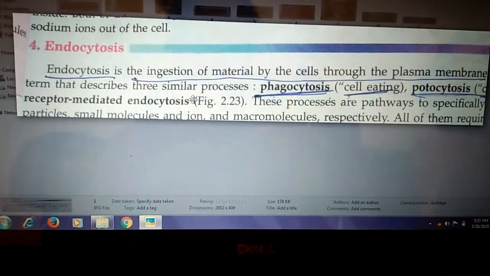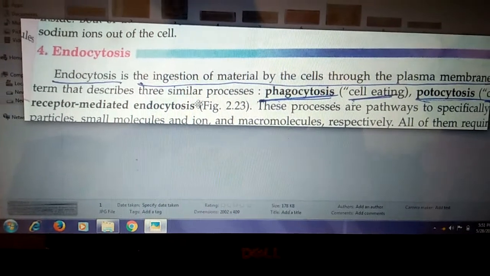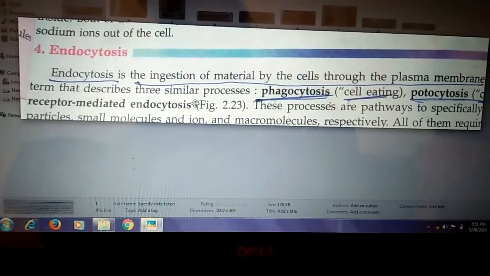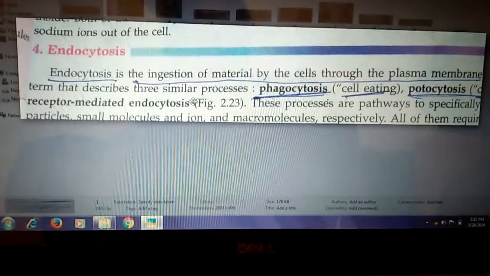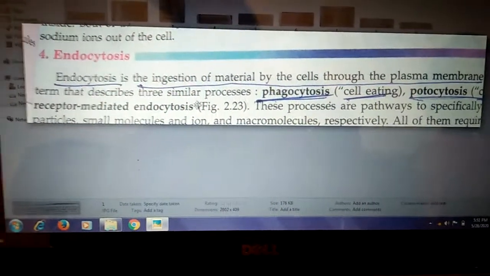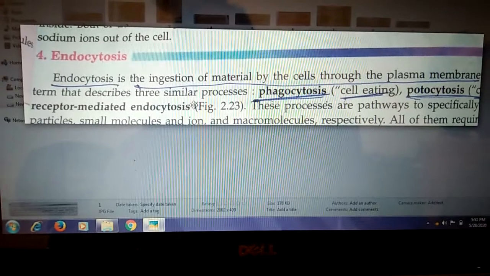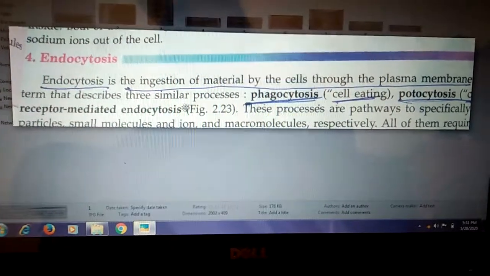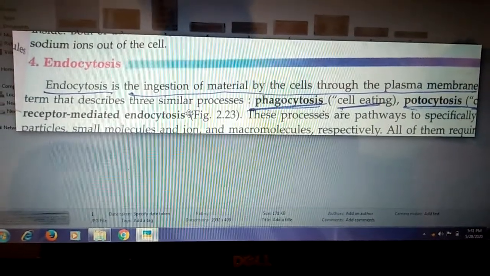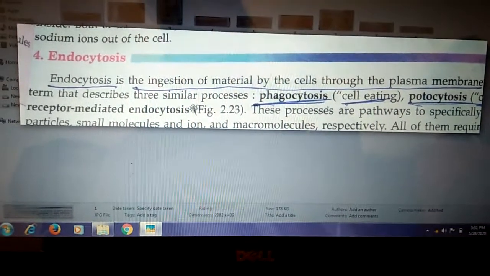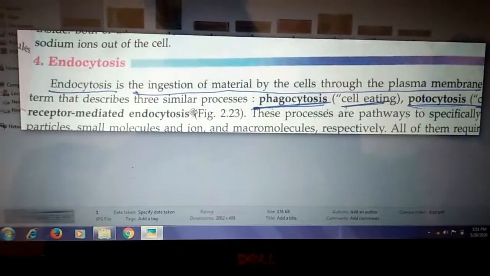So what is endocytosis? Endocytosis is the ingestion of material into the cell through the plasma membrane. Something like gaseous substances or food particles entering into the cell through the plasma membrane, that process is called endocytosis.